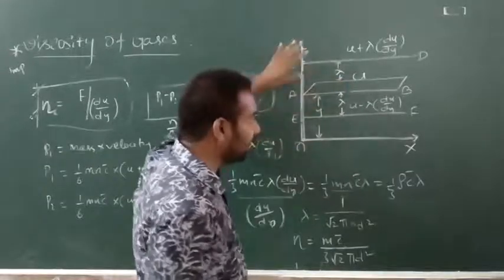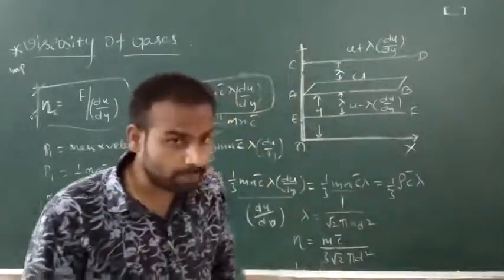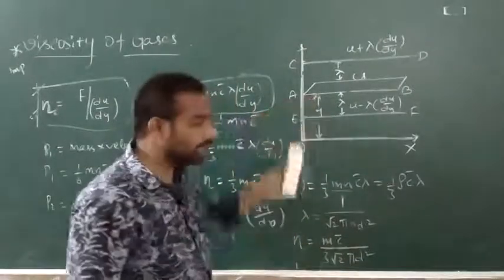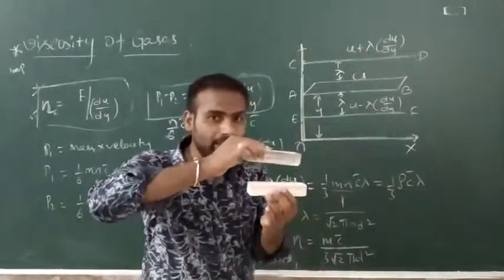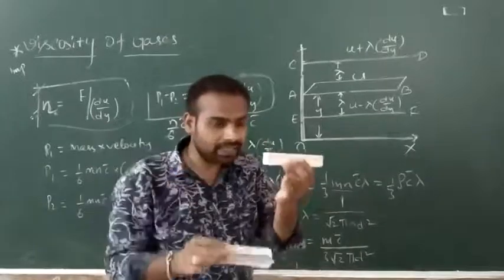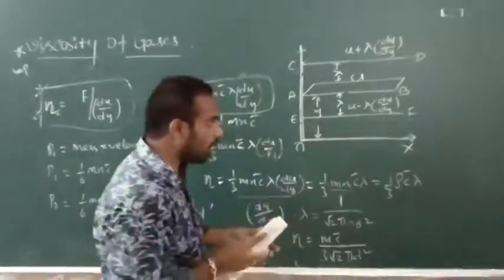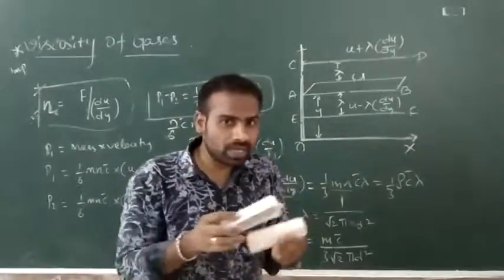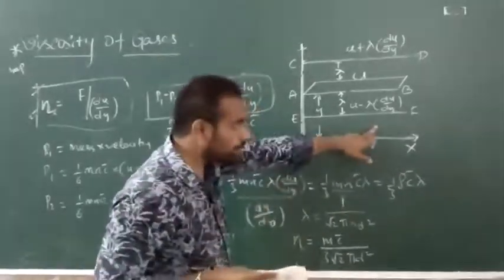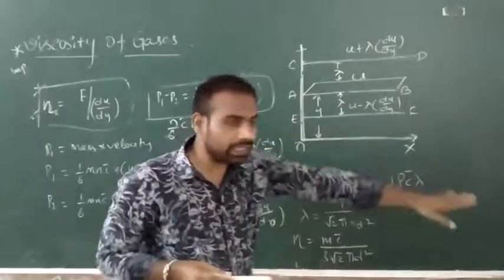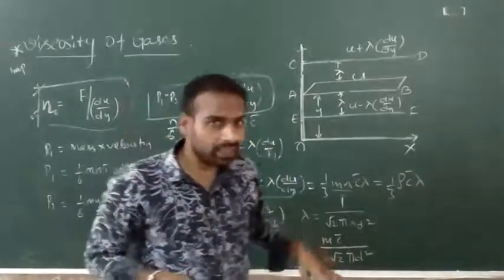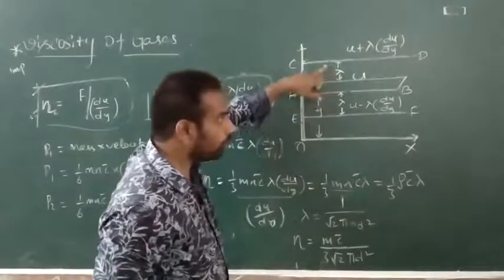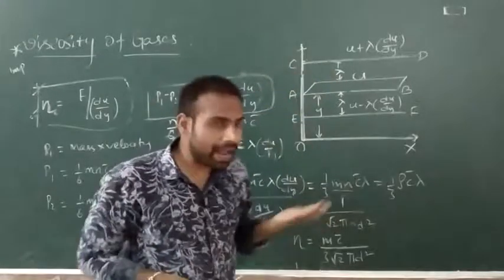See the CD layer, the layer which is above AB, is moving very fast compared to AB. This above layer tries to apply some tangential force on the layer below, that is on EF. The CD layer will apply some tangential force on the EF layer to move it in a forward direction, and in converse the EF layer will apply some retarding force on CD to bring it in a backward direction.